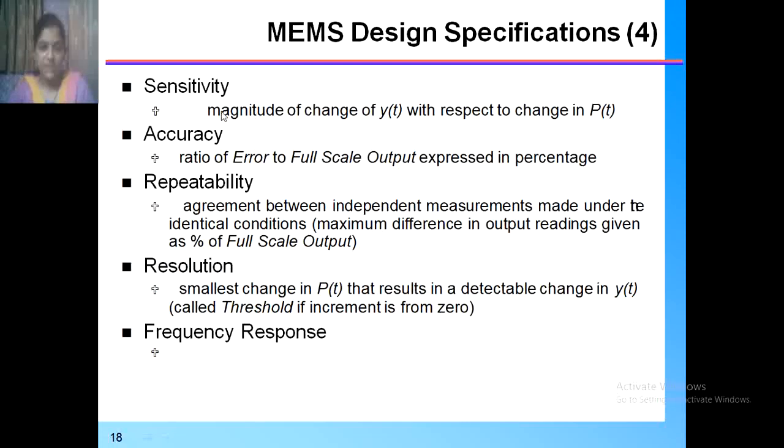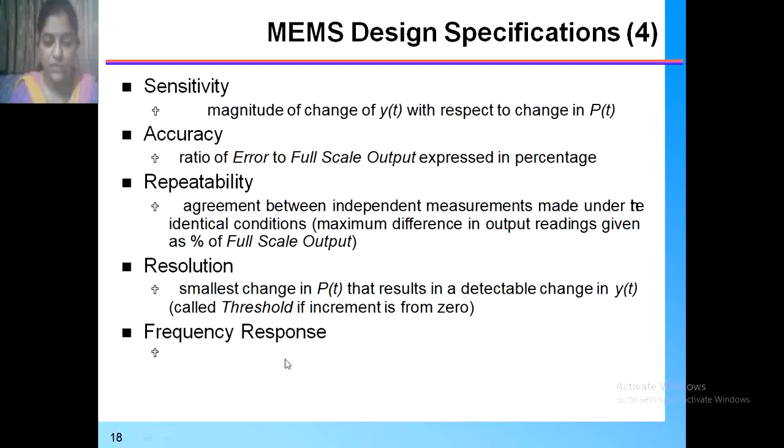Then sensitivity. It is also one of the specifications of MEMS design. The magnitude of change with respect to P of T is the sensitivity. Then accuracy, the ratio of error to full scale output expressed as a percentage. Then repeatability: whether independent measurements are made under identical conditions or not. Then resolution, the smallest change in P of t that results in a detectable change in Y of t.